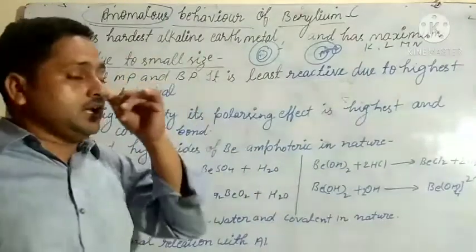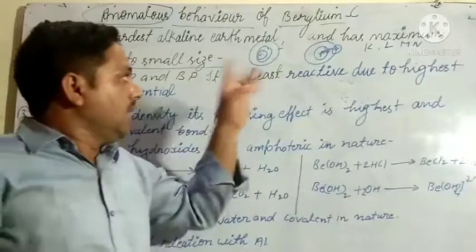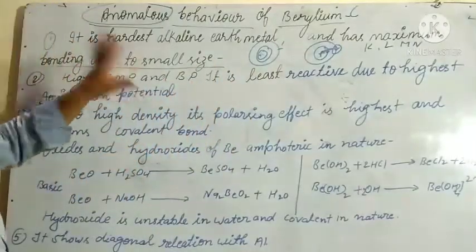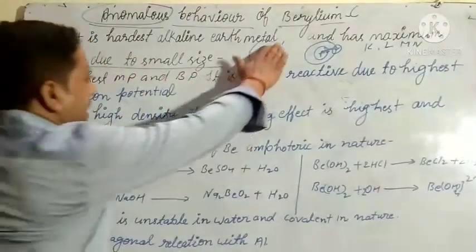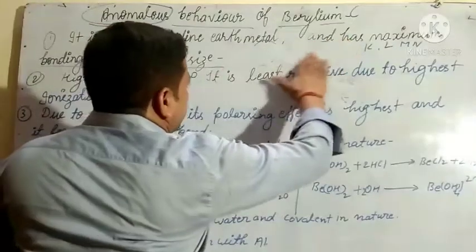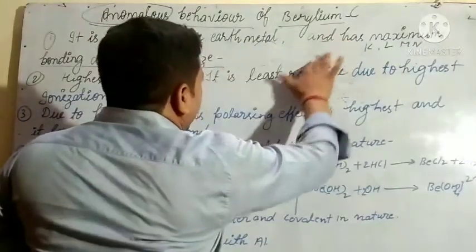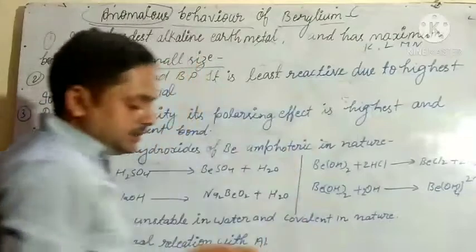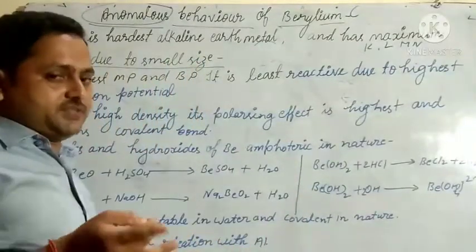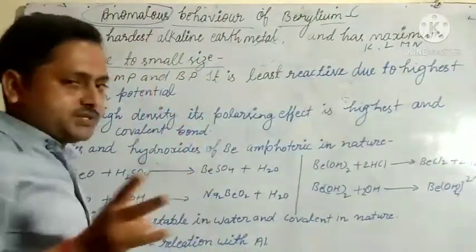It is the hardest element and has maximum bonding due to small size. In other elements, the third shell is there, the fourth shell is there, the fifth shell is there, but in this only two shells are there.